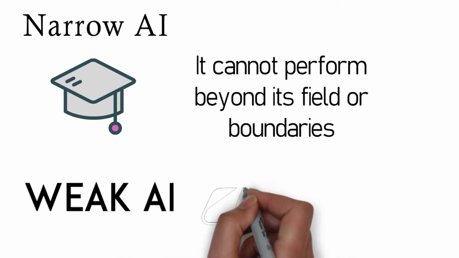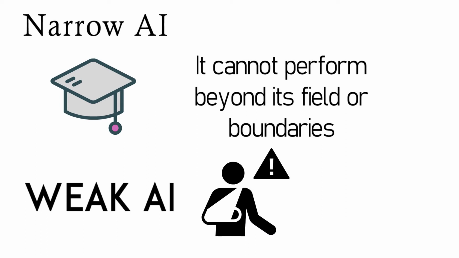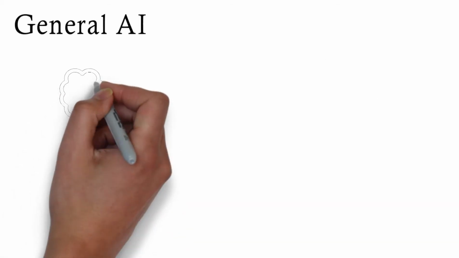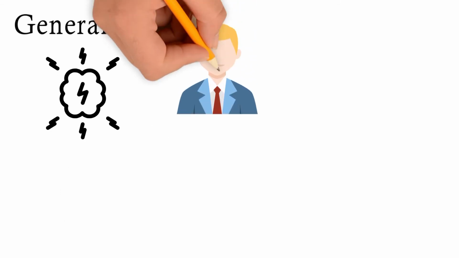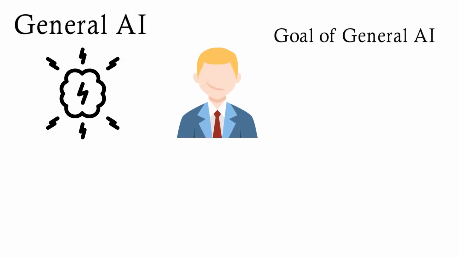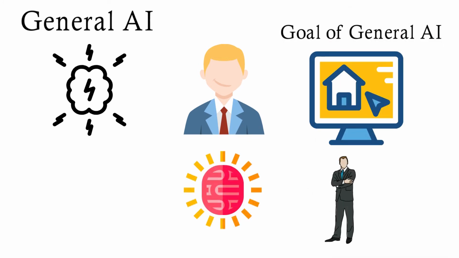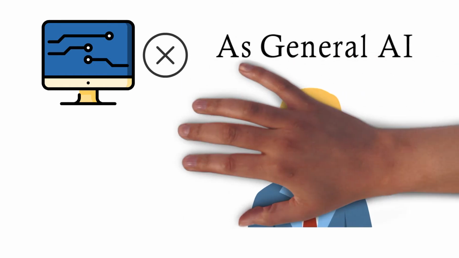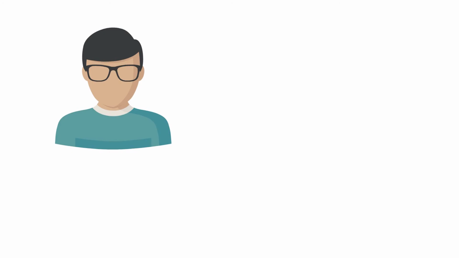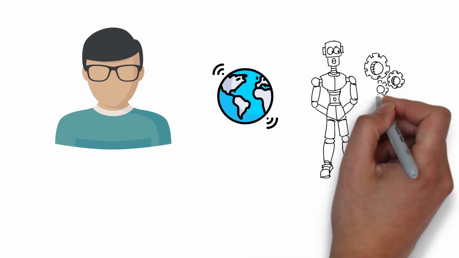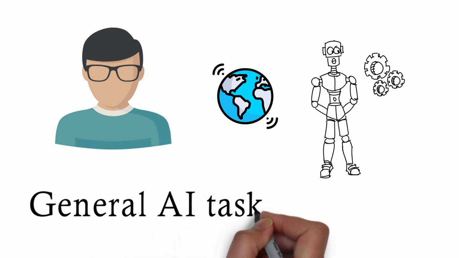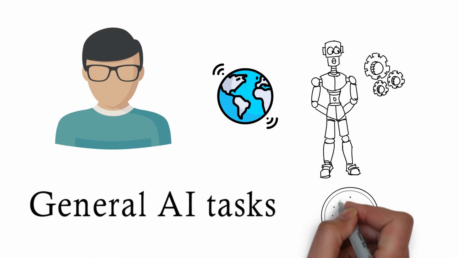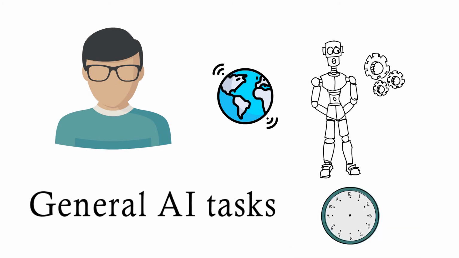When narrow AI reaches its boundaries, it can fail in an unexpected way. Apple Siri is an excellent example of narrow AI, as it performs a limited set of functions. General AI is a sort of intelligence capable of performing any intellectual work as a human. The goal of general AI is to create a system that can learn and reason like a person on its own. Currently, no system exists that can be classified as general AI and execute any work as a person. Researchers from all across the world are now concentrating their efforts on creating machines that can do general AI tasks. Because general AI systems are still being researched, developing such systems will take a lot of time and effort.